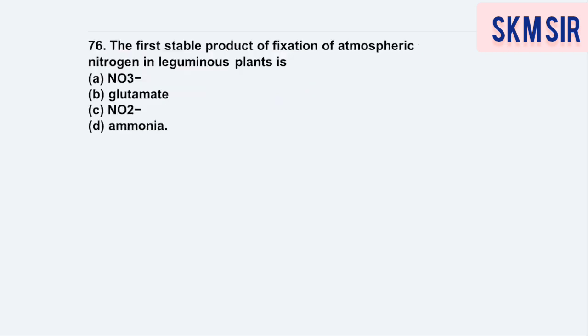Coming to the next question, that is 76. The first stable product of fixation of atmospheric nitrogen in leguminous plant is. Choose out the correct option, dear students. First stable product. So the very first stable product you need to choose out here. Yes, it is none other than ammonia. Option number D will be the correct option, ammonia.